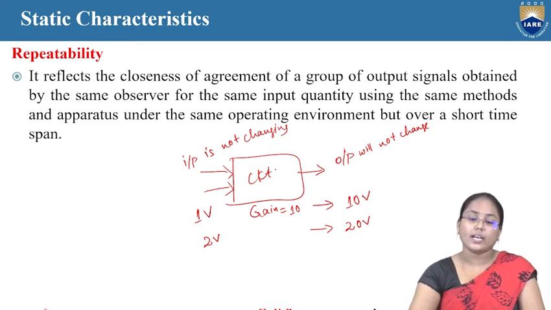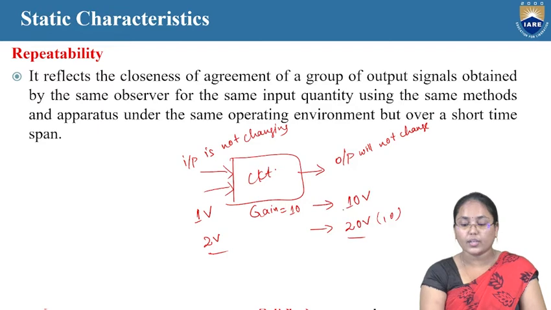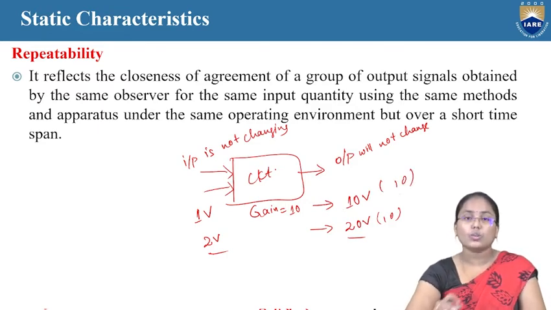At that time, if we get a close agreement, once we look at both the input and output, we can say that the gain is 10 here. And even by looking at this one, I can say that the gain is 10 here. So this is the agreement and the closeness with respect to the group of output signals.